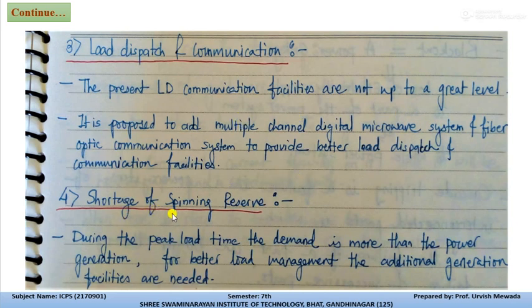Now the fourth problem is shortage of spinning reserve. During the peak load time, demand is more than the power generation, which we already discussed. For better load management, additional generating facilities are needed. Suppose we don't have these additional generation facilities, then consumers will definitely suffer from the lack of power. So more spinning reserve capacity is required for the interconnected power system.